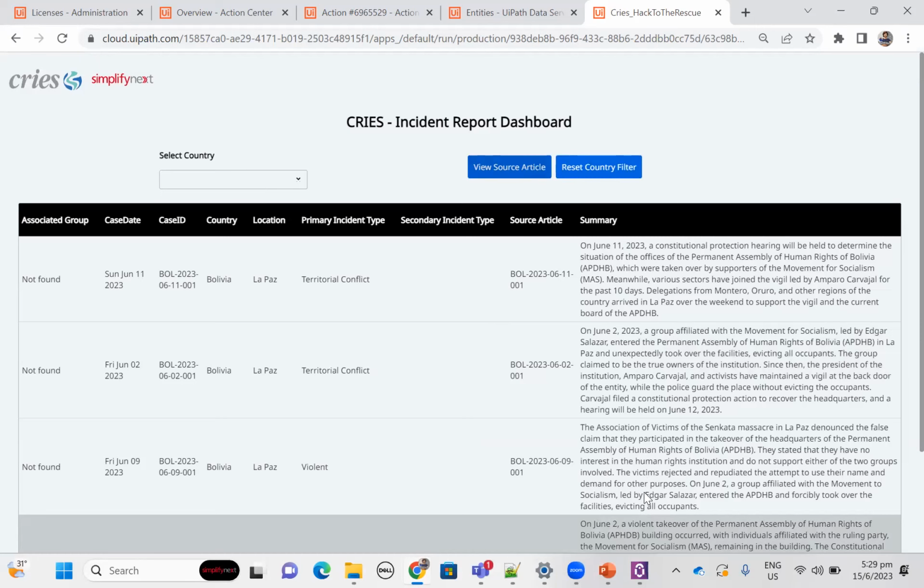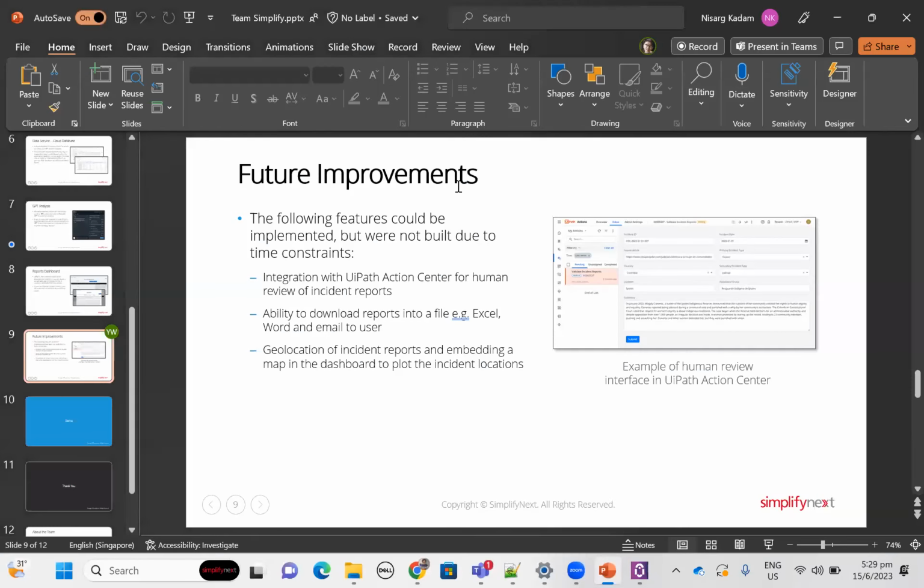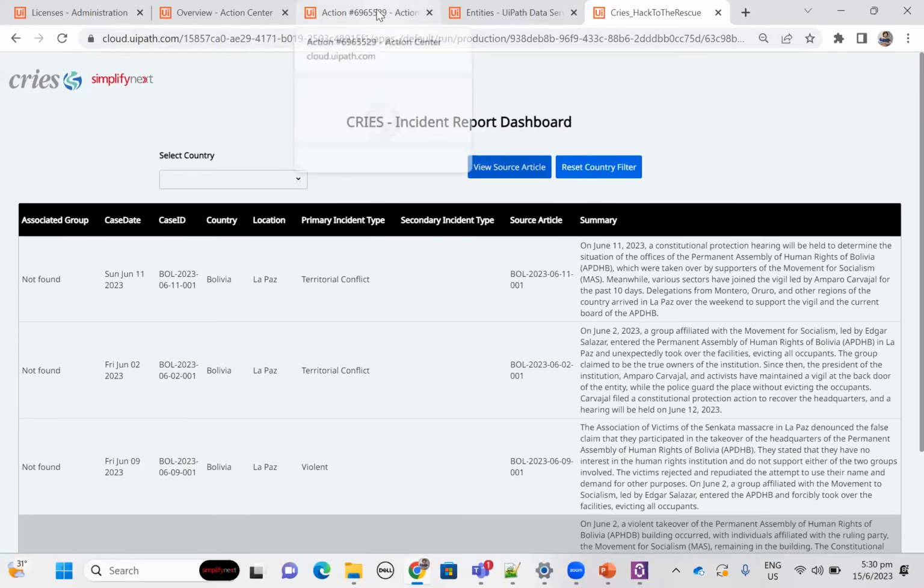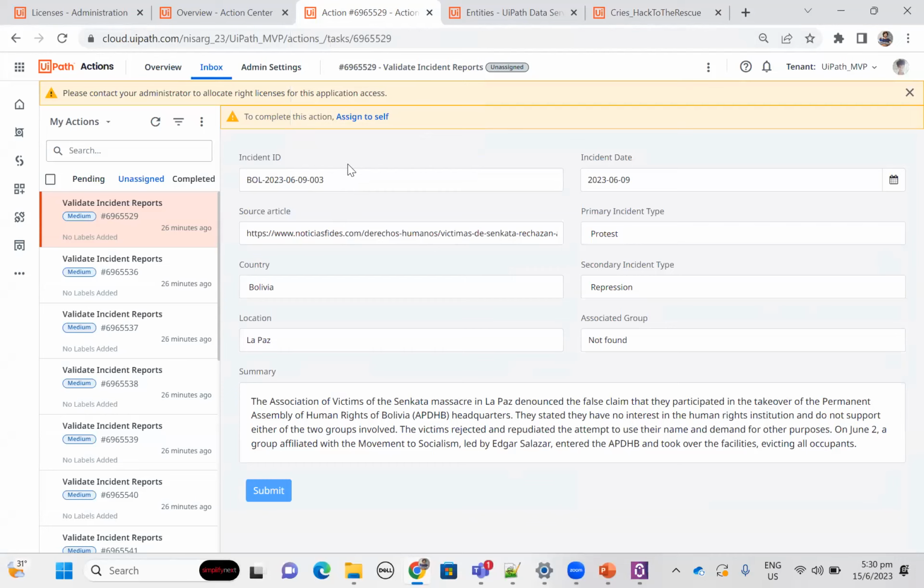And also, as Ikman has already mentioned in our slide, we have future improvements where we have currently temporarily built something, which is an amazing user interaction, which we can call human in the loop, so human in the execution, where you can see we have already created one Action Center. Now, Action Center is a product of UiPath, which allows humans to intervene in the robot execution and also help and assist the robot to perform much better and take cognitive decisions as well. So in our task, after Equin's robot execution, if we need human input, humans can very easily access the Action Center dashboard.